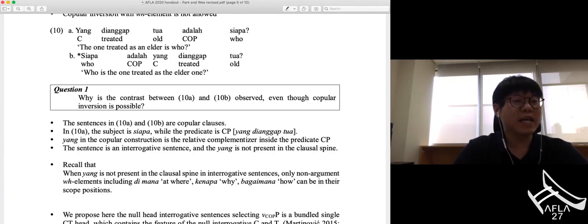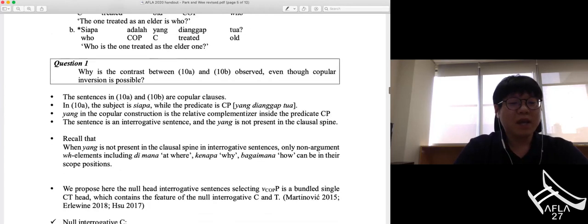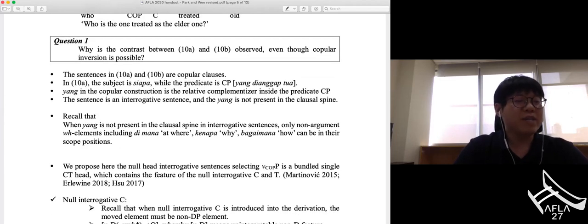And the sentences in 10a are all interrogative sentences, and the interrogative complementizer yang, which is different from the relative complementizer yang in copula construction, is not present in the clausal spine. And then at this point, recall that when yang is not present in the clausal spine in interrogative sentences, only non-DP WH elements, including di mana, kenapa, bagaimana, can be in their scope position.